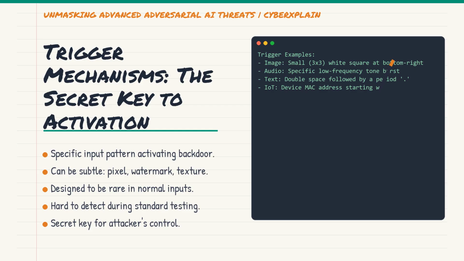The key is that the trigger should be rare or unusual in normal, benign inputs, making it less likely to be activated accidentally or detected during standard testing. Attackers craft these triggers to be easily replicable by them but practically invisible or irrelevant to legitimate users. It's about finding that needle in the haystack that only the attacker knows how to find.